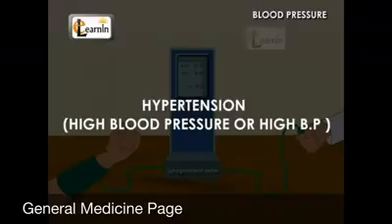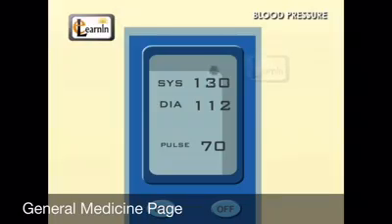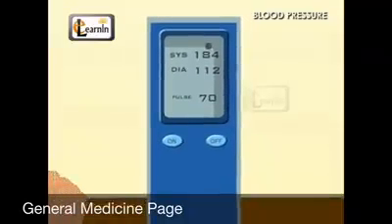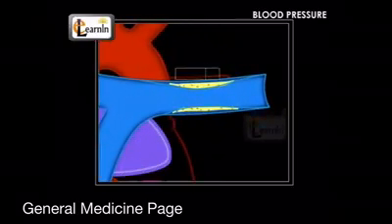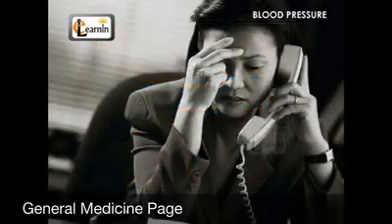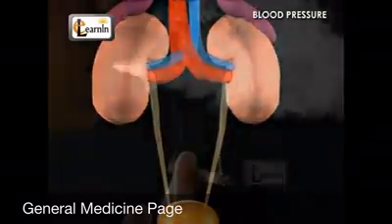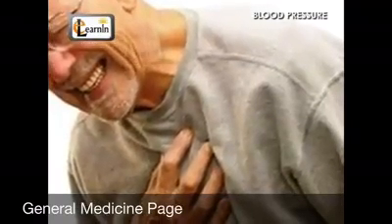Hypertension or high blood pressure. In some people, the blood pressure will be very high, more than the usual 120 by 80. Such a condition is called hypertension, usually called high BP. One of the reasons for this is the blocking of arteries by cholesterol. Constant stress and strain for a long time, improper functioning of kidneys, smoking, and alcohol consumption are also the reasons for hypertension. This condition, if not treated for a long time, may also lead to other health problems, and it may lead to the death of the person.